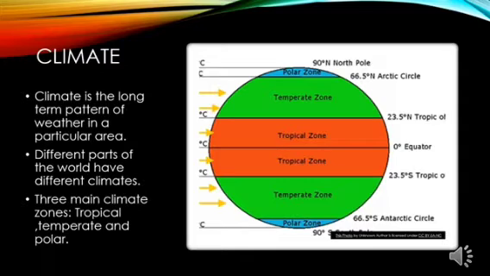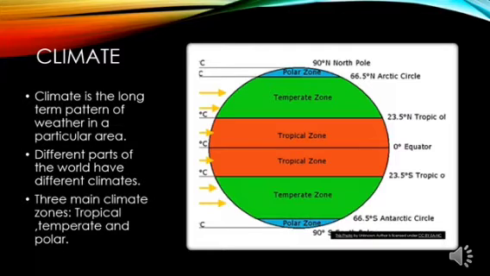The earth is divided into two hemispheres, the northern and the southern hemisphere. This is done with the help of the equator, which is an imaginary line that passes through the center of the earth at 0 degree.